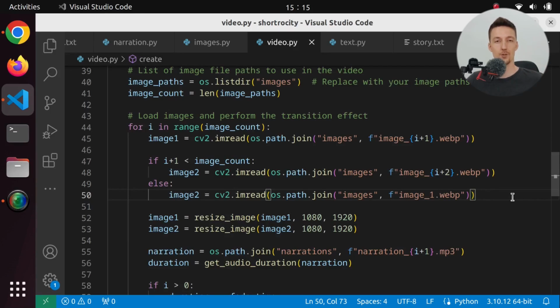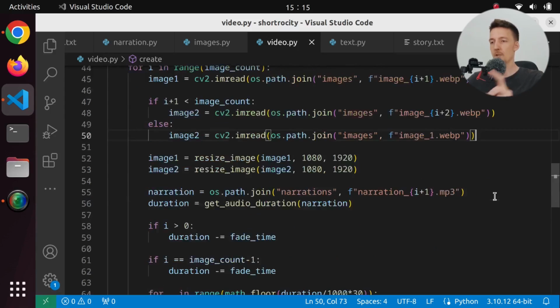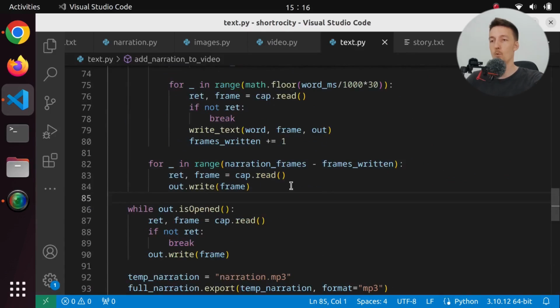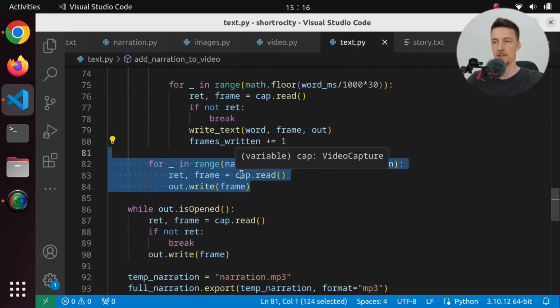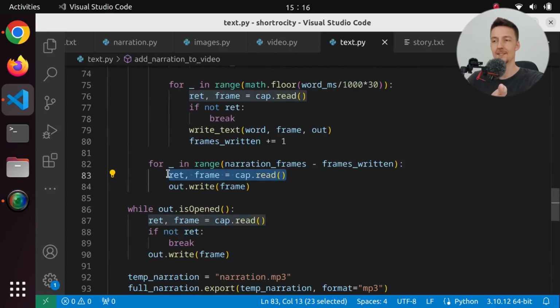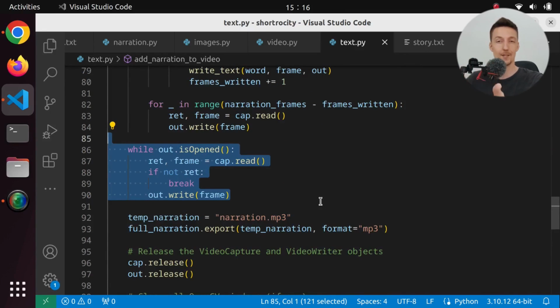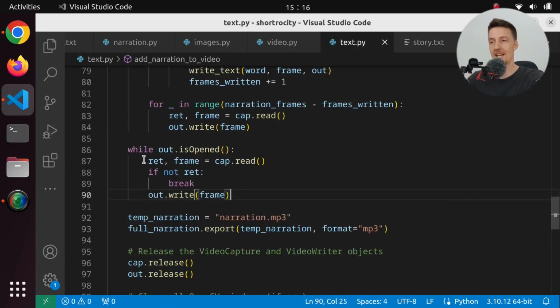There were also some issues with syncing the video and the narration. And the reason was that in my text.py, when I added these extra frames in the end, I didn't actually read the video capture. So then when we went down here to add the rest of the video frames, we actually read the frames that we already wrote here. So that fixed the issue. So now it works perfectly. Of course, the timing of the transcription is not perfect, but it's pretty good for the way I created it.